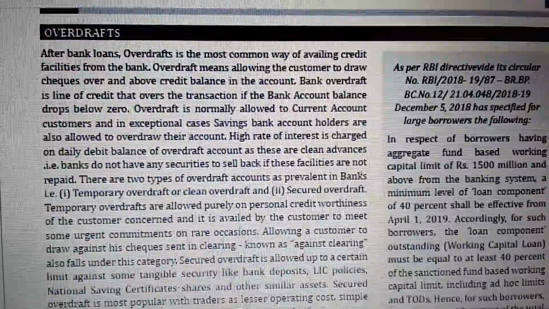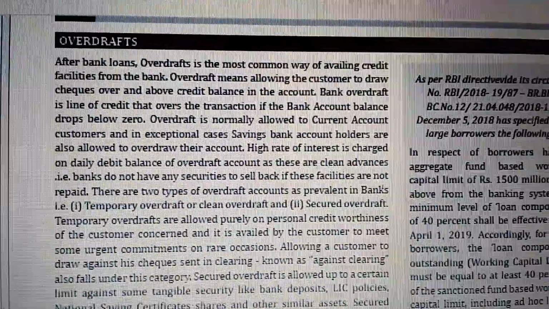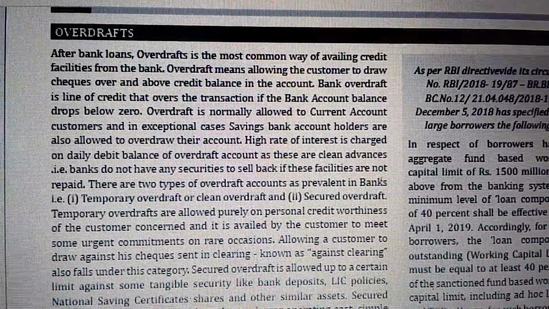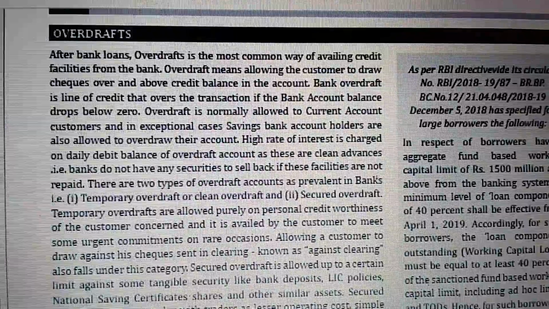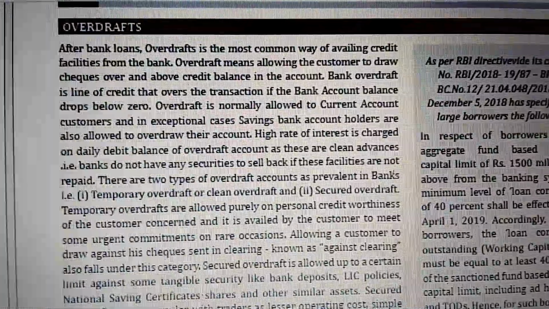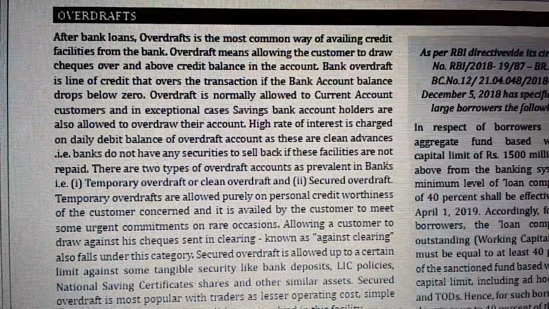Now, overdrafts. After bank loans, overdraft is the most common way of availing credit facilities from the bank. Overdraft means allowing the customer to draw cheques over and above the credit balance in the account. A bank overdraft is a line of credit that covers the transaction when the bank account balance drops below zero. Overdraft is normally allowed to current account customers. In exceptional cases, savings bank account holders are also allowed to overdraw their account.